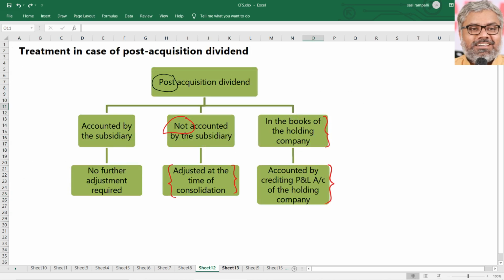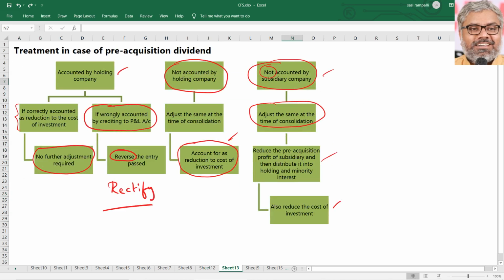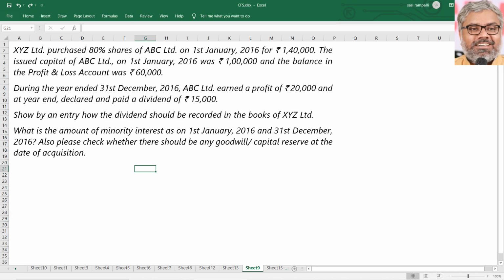Now, in a little more detailed manner, how pre-acquisition and post-acquisition dividend has to be treated is a very important aspect. In many questions, this will definitely be one line item of adjustments. So we should know the treatment very thoroughly. Now let us understand the application of this with this example.